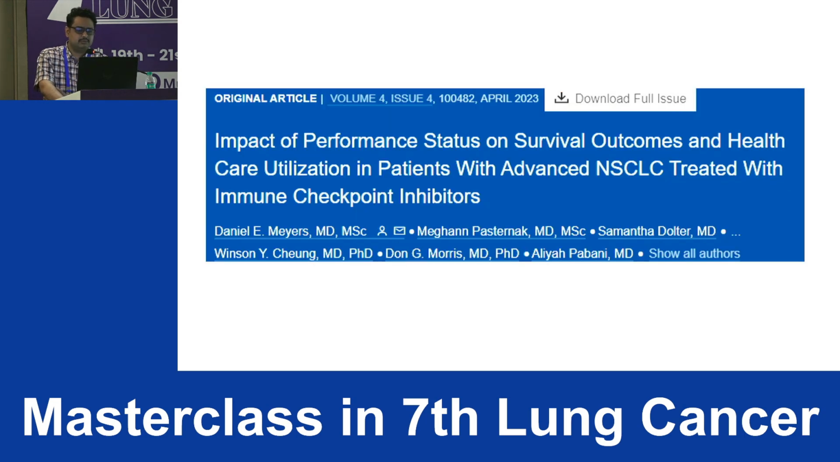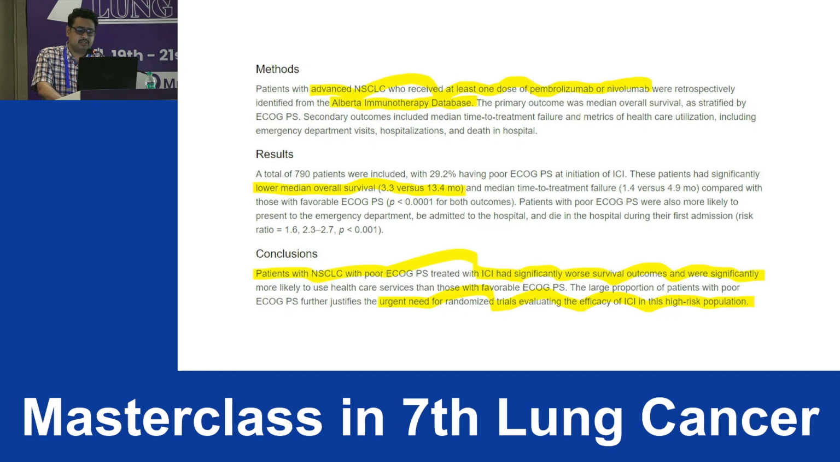Then in 2023, there was another analysis. Here they showed that in patients with poor PS, despite giving IOs, the median overall survival remains low, that is 3.3 versus 13.4 months in patients with good PS. This was the Alberta immunotherapy database, and here, despite patients receiving immunotherapy in the form of single agent Pembro or Nivo, they still did worse if the PS is low.